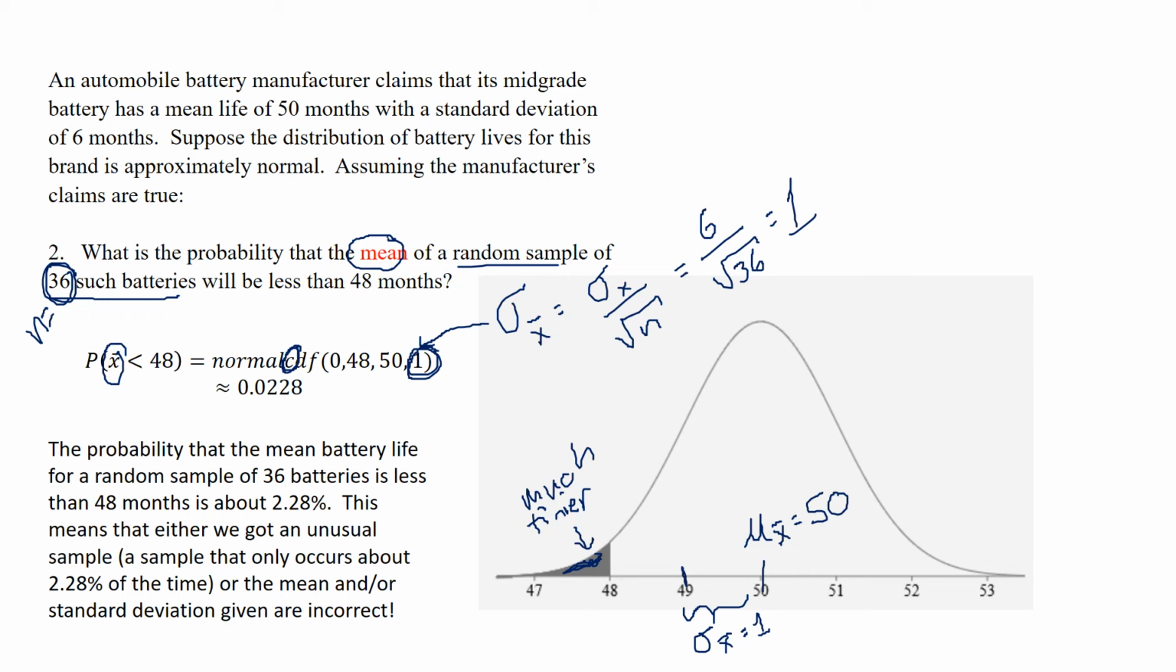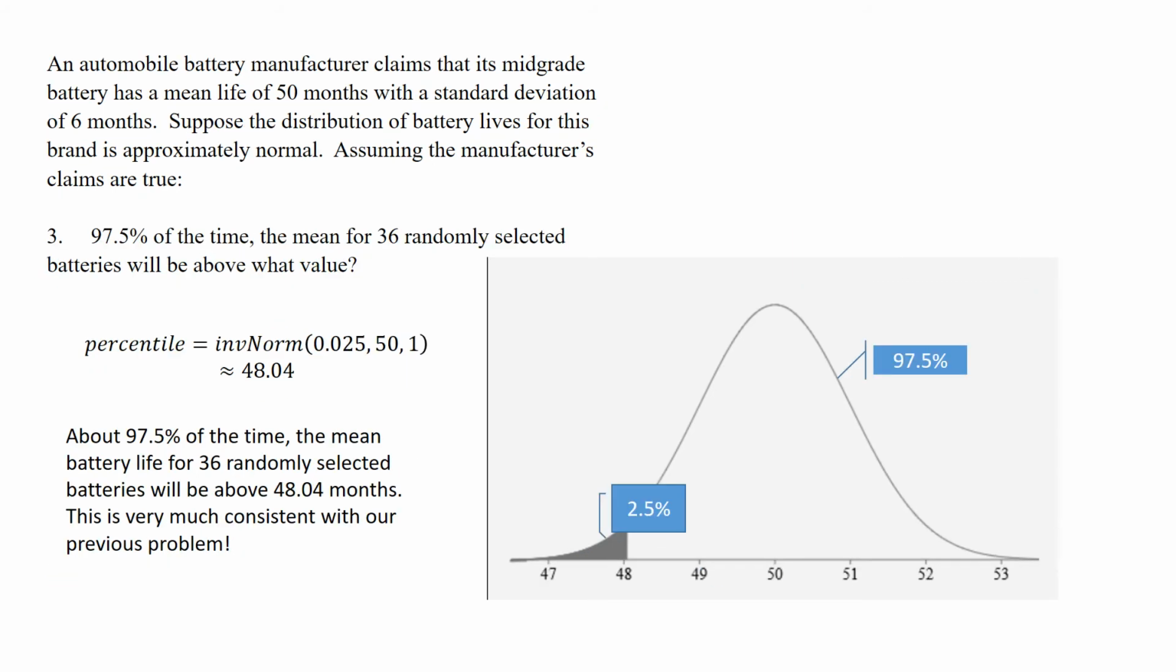All right, now we're going to answer question number 3. Here we want to know not a probability. We are given a probability. We want to know if 97.5% of the time we get a mean above a certain value, what is that value? So we look at a normal distribution graph, and again, this is going to be a sampling distribution for the means because we want to know the probability that the mean is above a particular value. So again, we are using a standard deviation for the means.